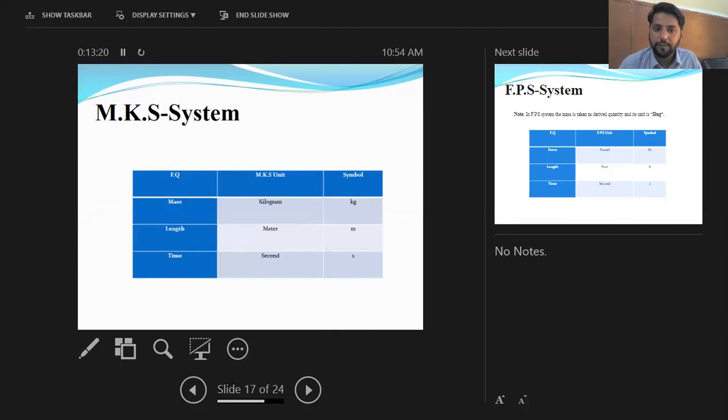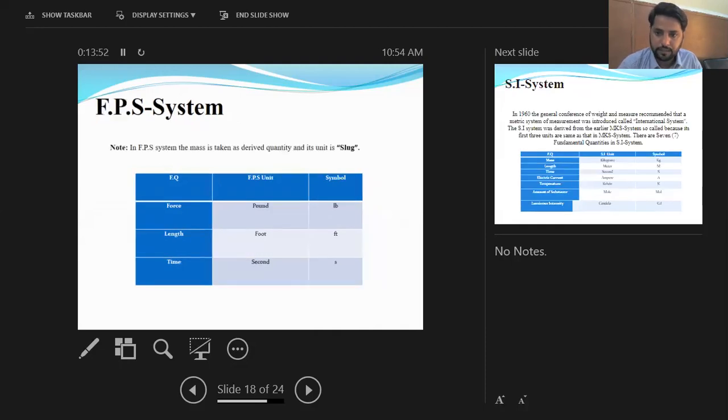After that, we have the MKS system. The MKS system stands for meter, kilogram and second system. The fundamental quantities of the MKS system are the same as those taken in the CGS system, which are mass, length and time, but their units are changed here. In the CGS system, mass was measured in gram, while in the MKS system it is measured in kilogram, and length is in meter and time is in second.